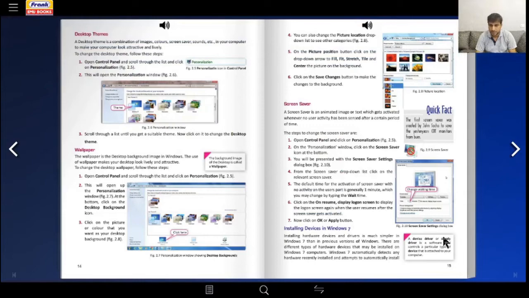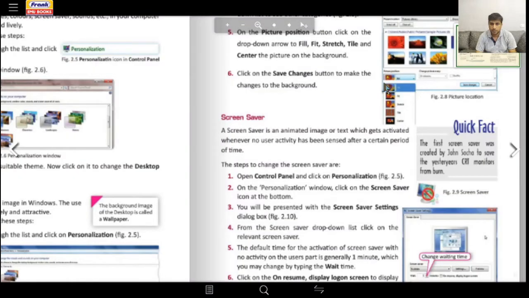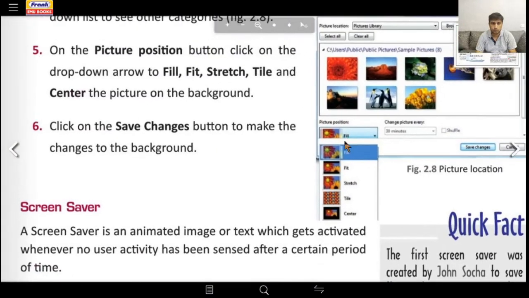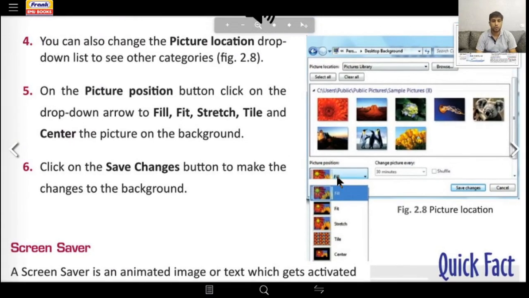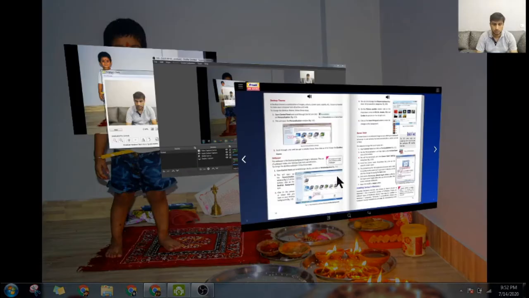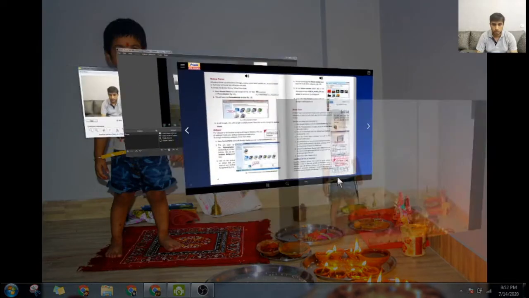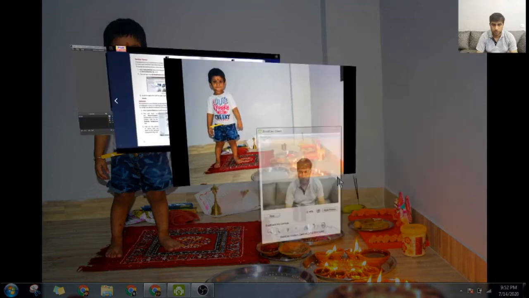Right, now we will come to page number 15, and step number 4 is given here on how to change your desktop background. You can also change the picture location drop-down list. Now there are lots of options available for you. On the picture position, click. Now I'll once again go to the Control Panel to check how things will work.